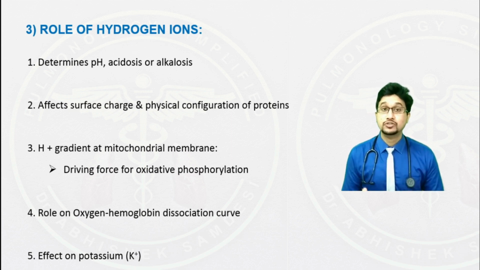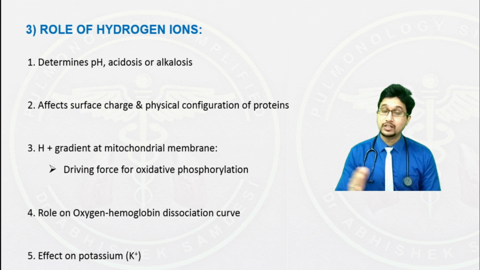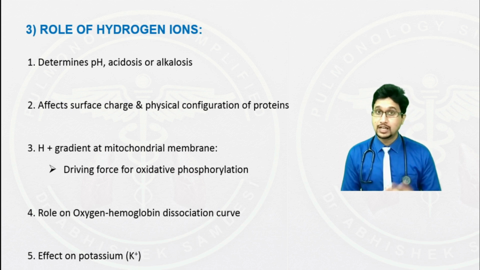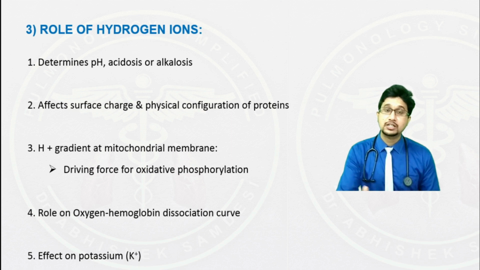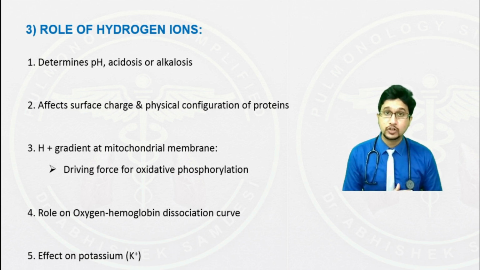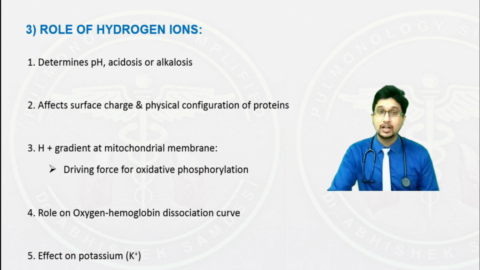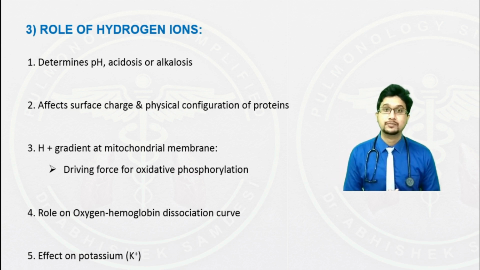Now that we have understood the role of hydrogen ions at various cellular levels, we can now apply on our day-to-day clinical practice. When we are seeing an ABG and we see the pH, we can determine what is happening in the patient at that cellular level. We have to diagnose and treat the patient at cellular level for effective outcome.